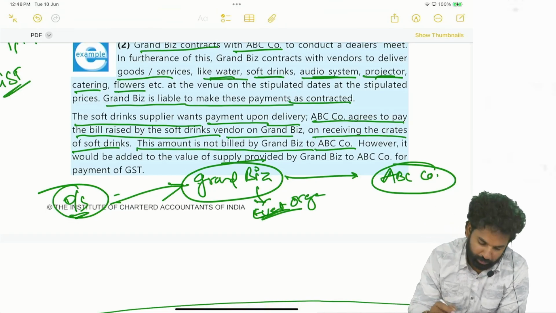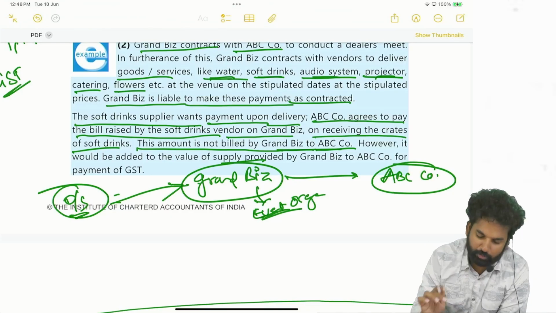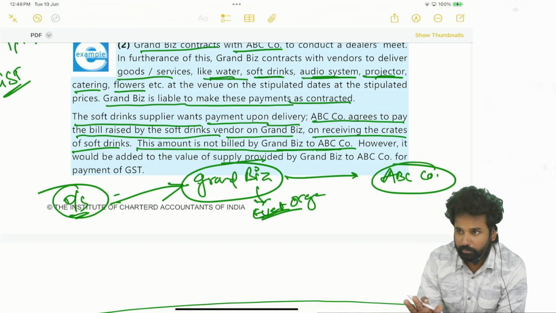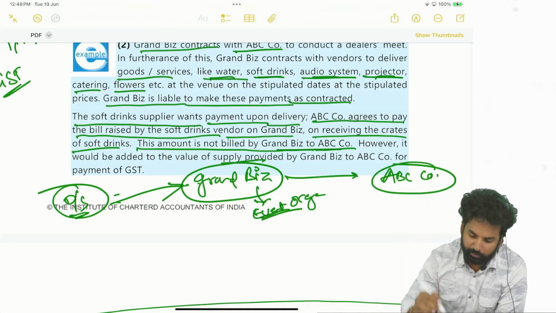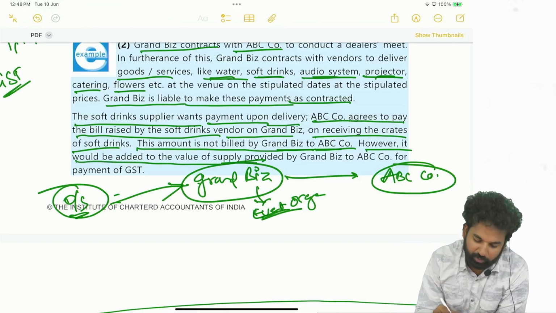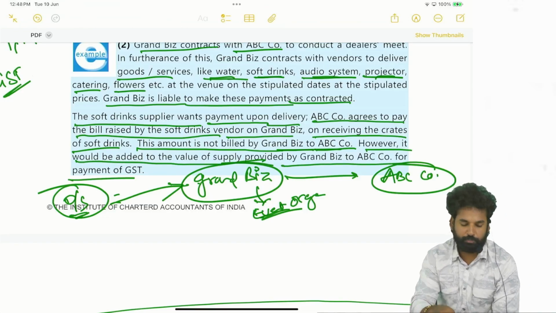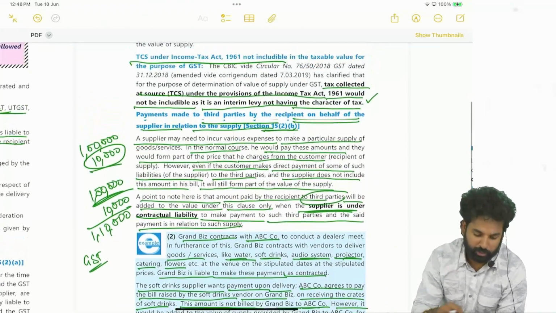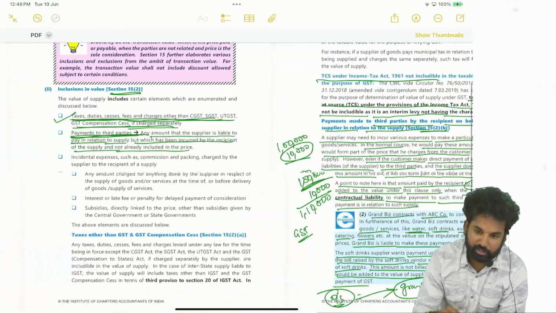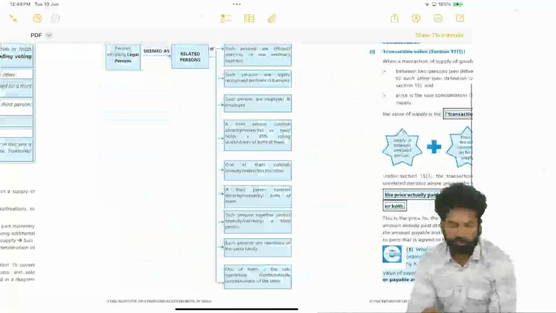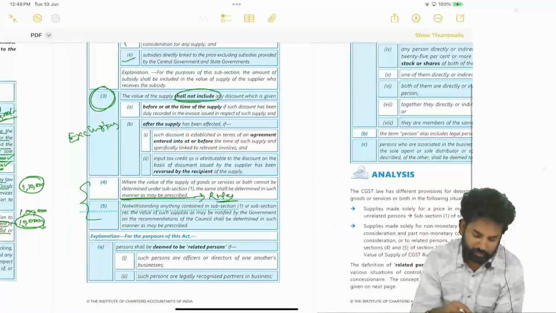So the amount is not billed by Grandbridge to ABC company. Why are they not billing? Actually, it has already been paid. However, it would be added to the value of supply provided by Grandbridge to ABC Limited for the payment of GST. Okay, so you understand this point, right? Now we will move to section 15 subsection 2 clause C, where we are talking about incidental expenses.